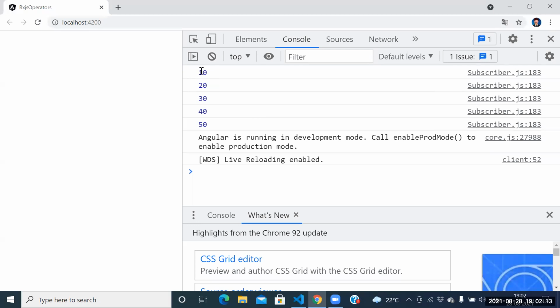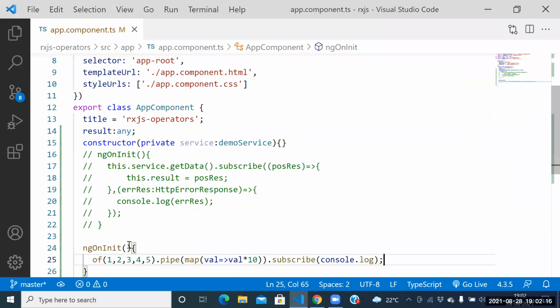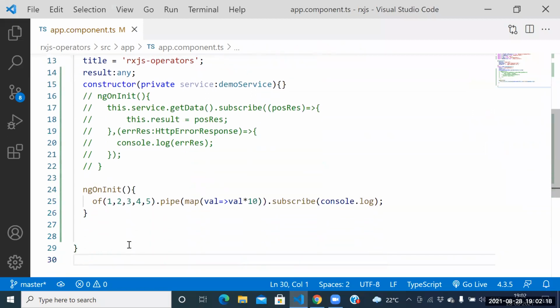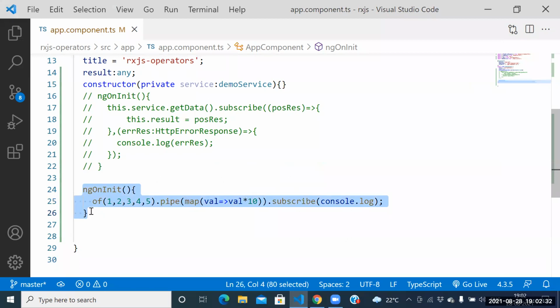But what is the original result? 1, 2, 3, 4, 5. That 1, 2, 3, 4, 5 converted to 10, 20, 30, 40, 50 with the help of which operator? Map operator. So can I expect at least you people got the clarity now? Once you give the confirmation, can I jump to another operator? Let me jump to another operator here.